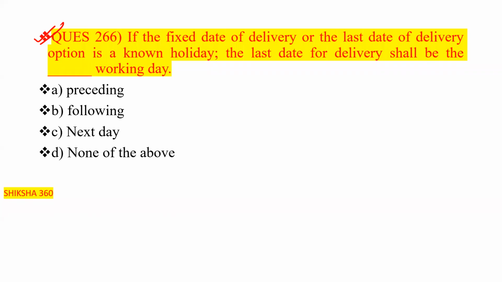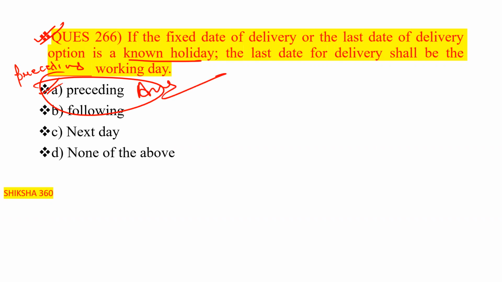Option A is preceding working day. Option B is following working day. Option C is next working day. Option D is none of the above. So the correct answer here is option A, the preceding working day, in the case of a holiday. Now move to the next question.